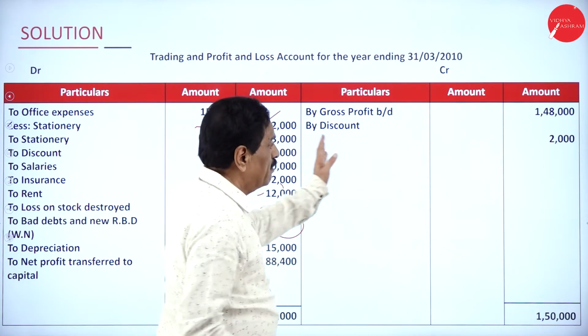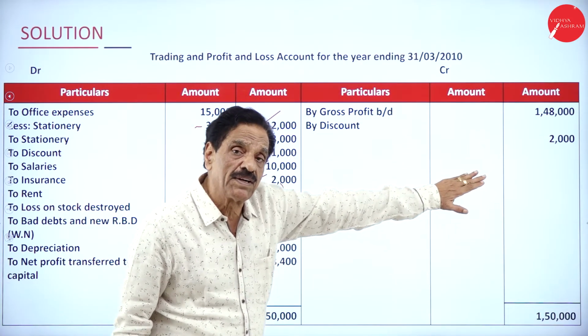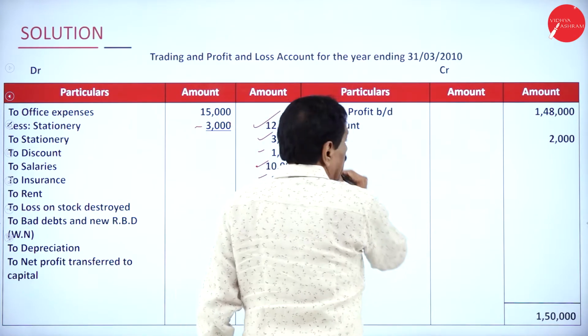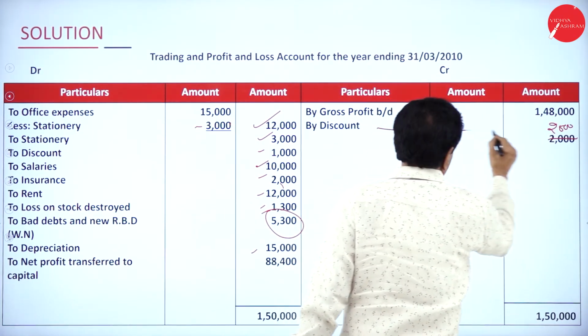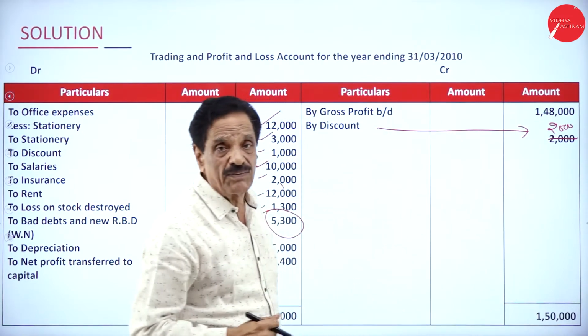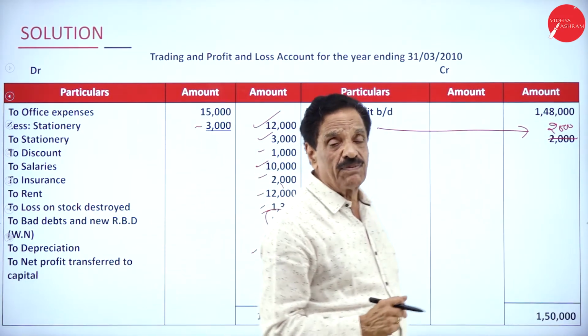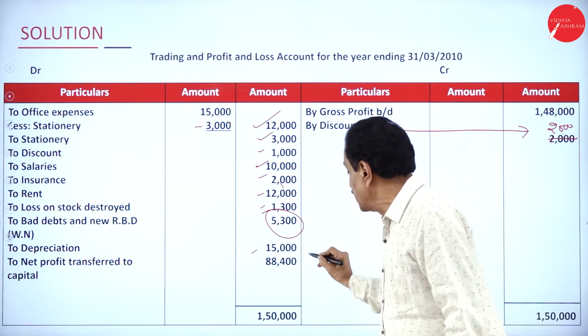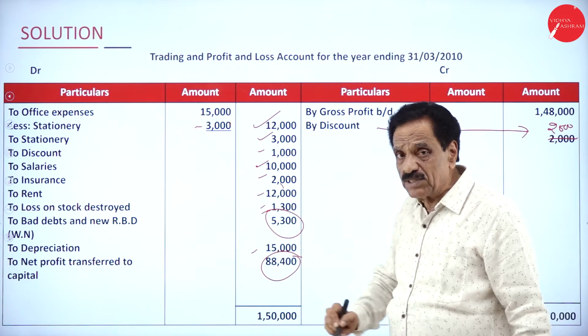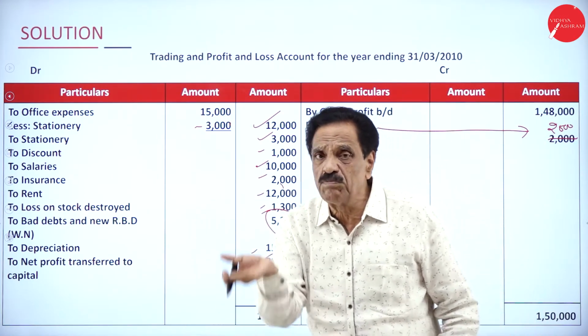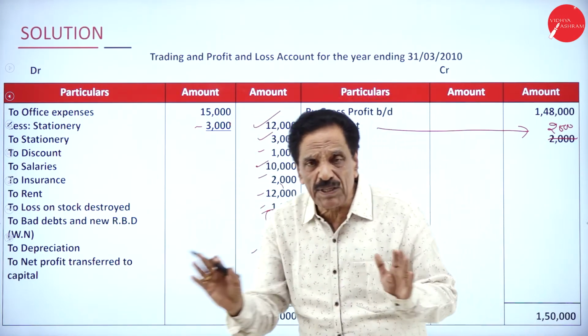Come back here. Your gross profit brought down is 1,48,000. This is nothing but discount received is 2,000, totally 1,50,000. Difference is 88,400, the net profit which has been transferred to capital. For capital, it should be added. Now you are going to prepare the balance sheet.